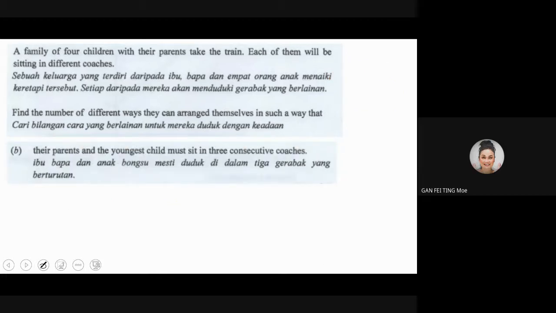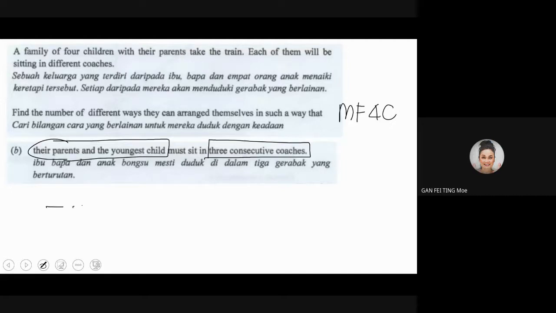Okay, now next. So remember, for the information here, I have mother, I have father, I have 4 children. This is the N given to me. Now it says that the parents and the youngest child sit in 3 consecutive coaches. Okay, what does it mean? The parents and the youngest child must sit in 3 consecutive coaches. I have 1, 2, 3, 4, 5, 6. So the 3 must sit together consecutively.